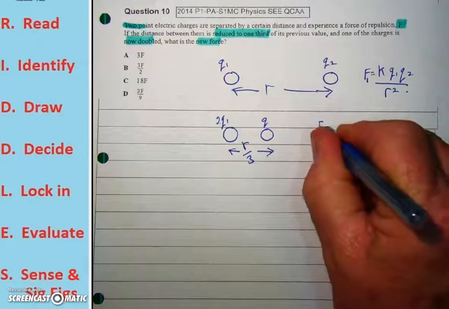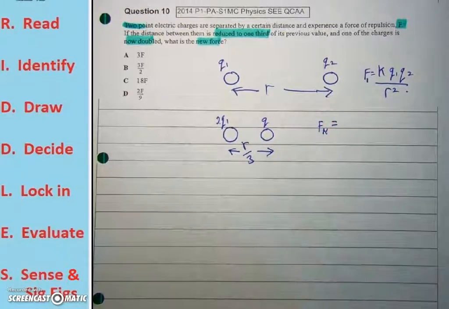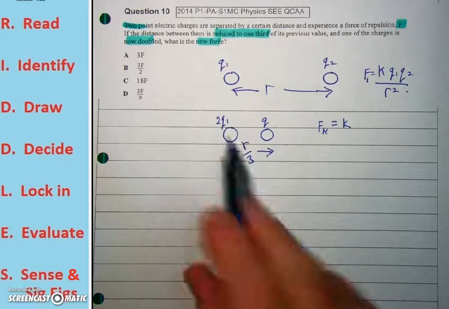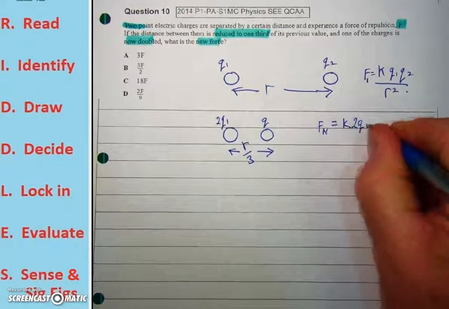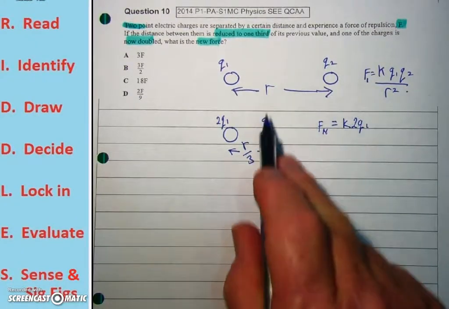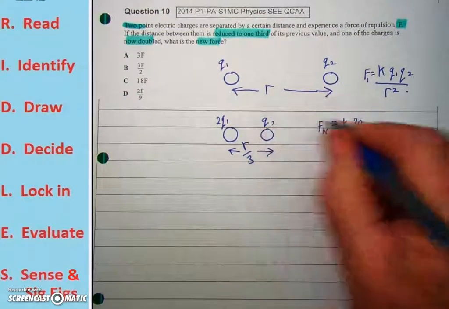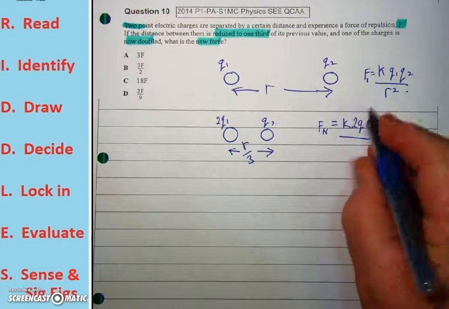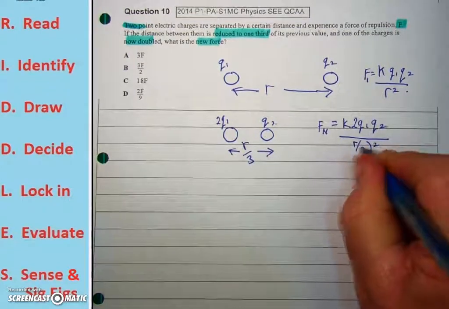Our new force is also given by k times the first charge, which is twice Q1, and our second charge, Q2, remains the same, divided by the separation squared, r over 3 squared.